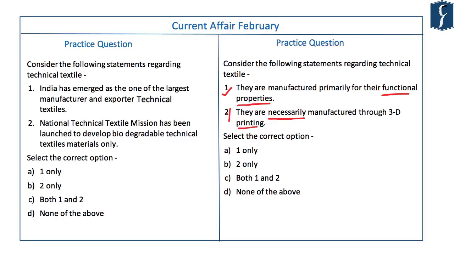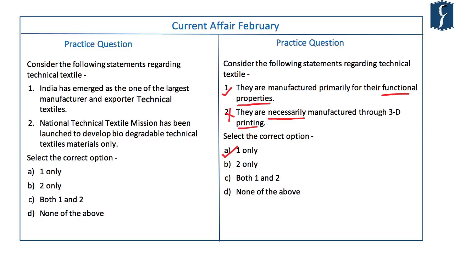So is this statement. Why? Come on, why will they be necessarily manufactured through 3D printing? This is absolutely incorrect. We shouldn't further talk about this. This is so incorrect, it does not deserve any discussion. The answer in this case will be option A. Let us see another question on technical textile.